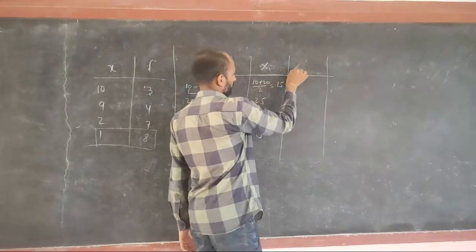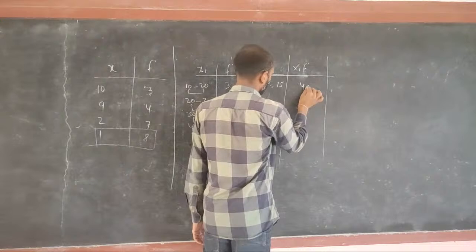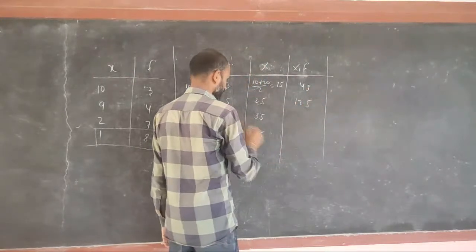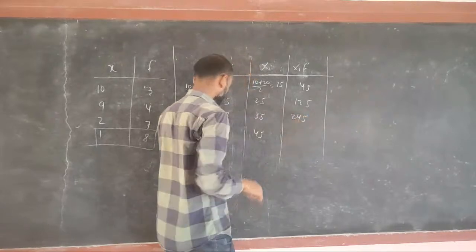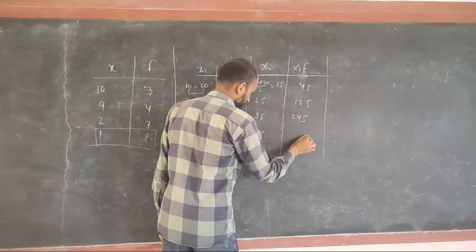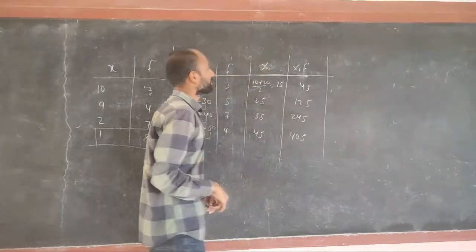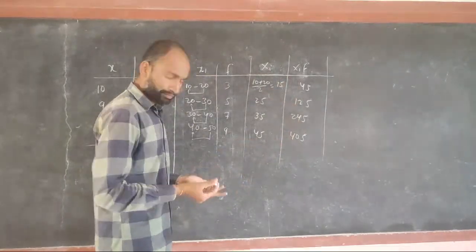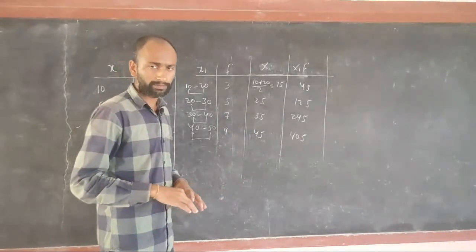Okay, next what we are going to do, we are going to multiply these two. So we are going to write xi into f: multiply this 45, multiply this 125, multiply this 245. This is our data. Now we will use the same technique for finding the mean of data.